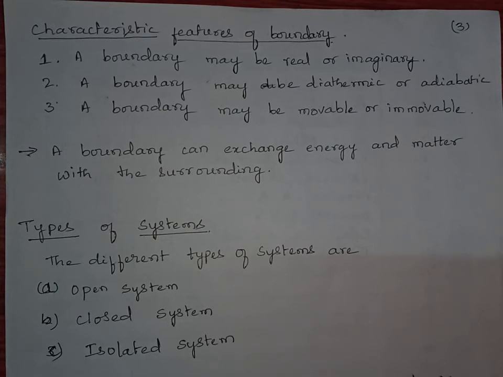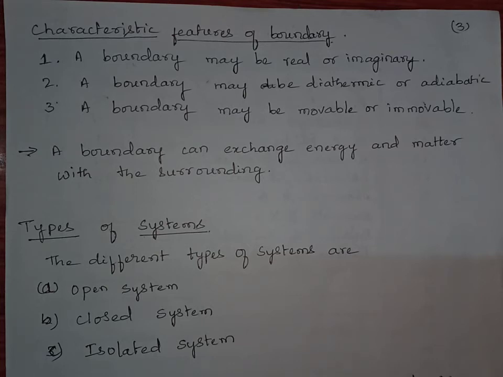In the same way, different parts of the atmosphere are separated by an imaginary line. So here that boundary is nothing but imaginary boundary. Anything which is invisible but separates a system from surrounding, we call an imaginary boundary. Anything which is visible and separating system from surrounding, we call a real boundary.